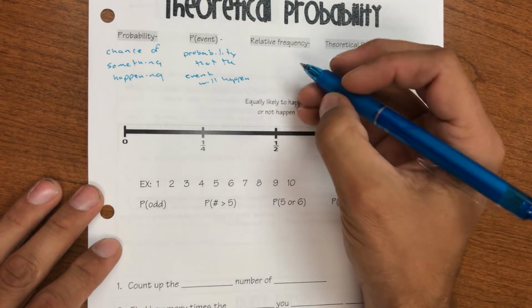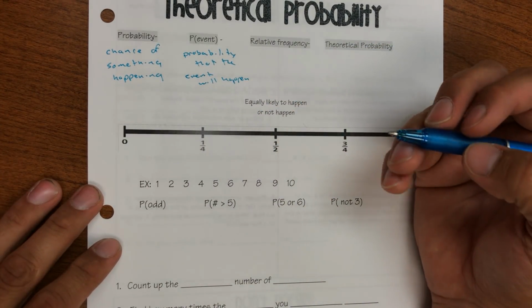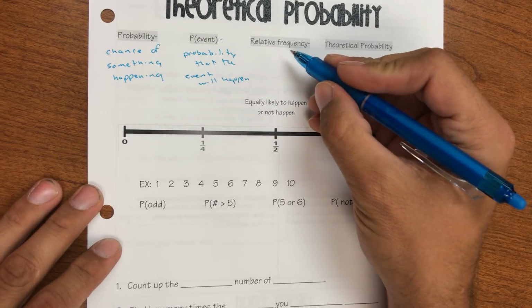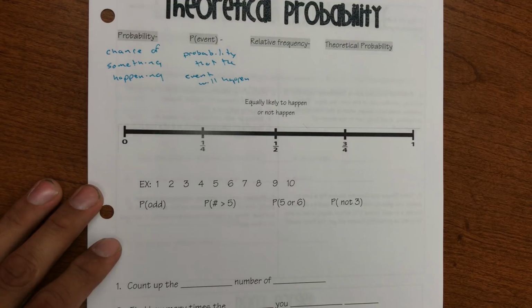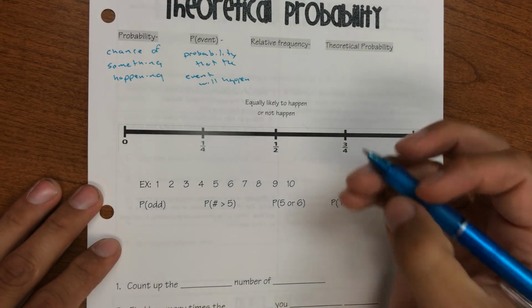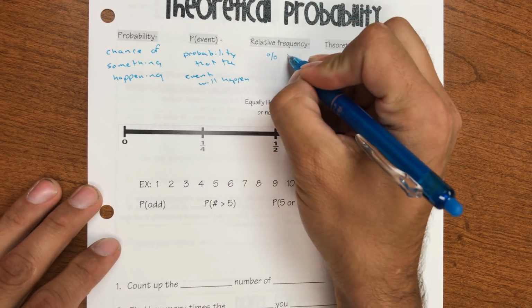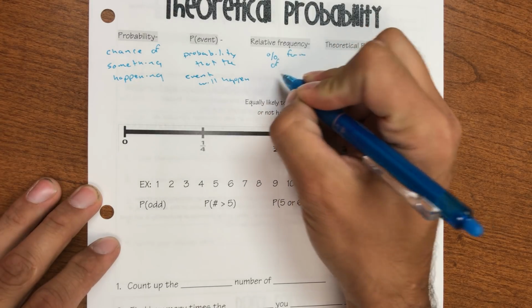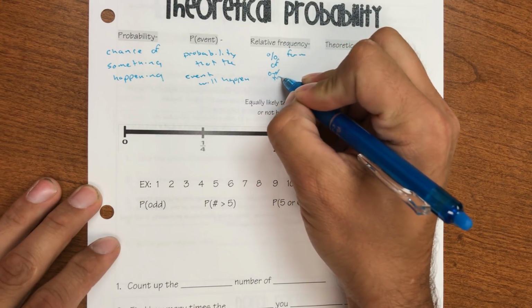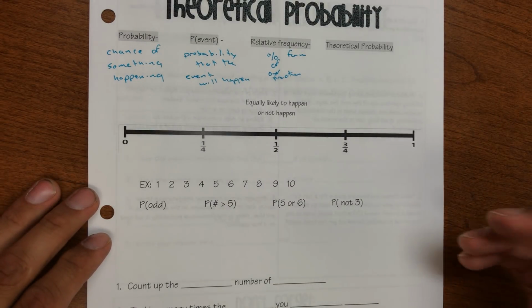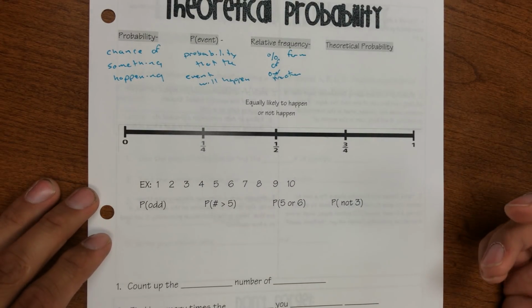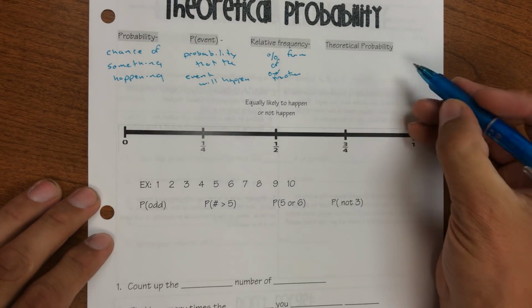Relative frequency, when we write probability, we write it as a fraction. Relative frequency is when we actually divide that fraction. Relative frequency is the percent form of our fraction. So it's just what it looks like when we actually divide it. So it's the percent form of our fraction.